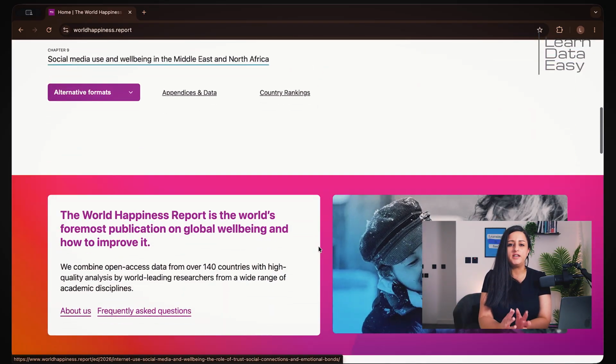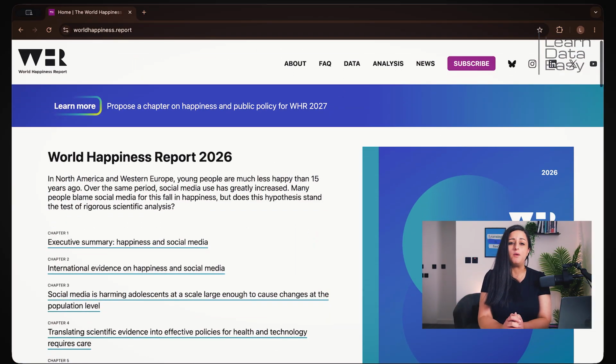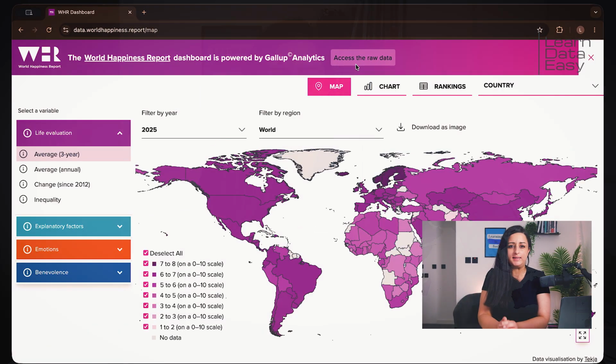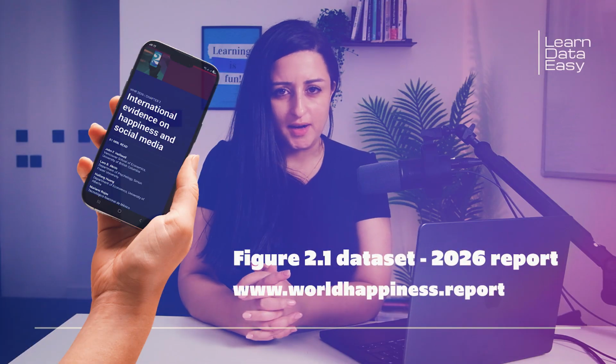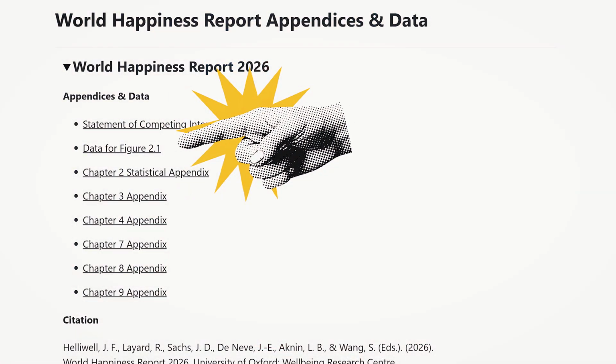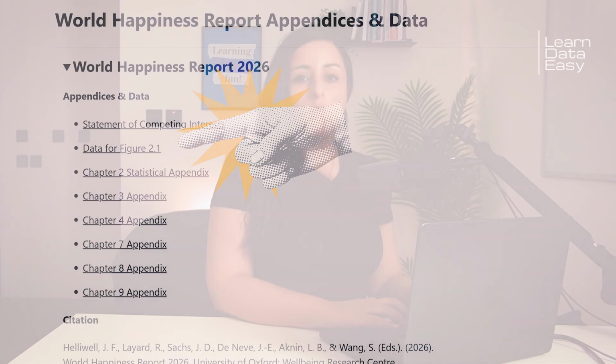The dataset we're using comes from the World Happiness Report. This is a global research project that measures how people across different countries evaluate their lives and well-being. And specifically, we're using the Figure 2.1 dataset from the 2026 report. The link is also in the description if you want to follow along. Once it downloads, place the Excel file somewhere easy to access. I'm putting mine inside a folder called Happiness Project.